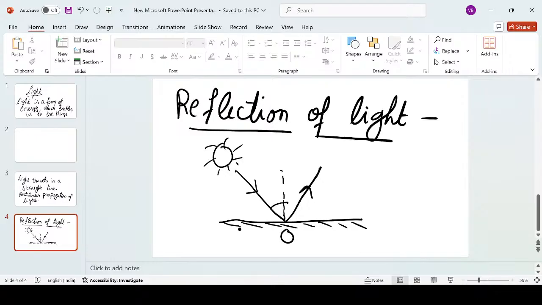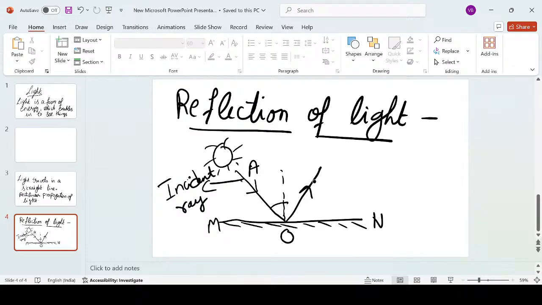The light ray which is coming from the source of light, we call it the incident ray. Then it is striking this surface. Let's suppose we are naming this surface MN, and the light ray which is coming from the source is AO. Then the light ray will strike this surface MN and it will get bounced back.